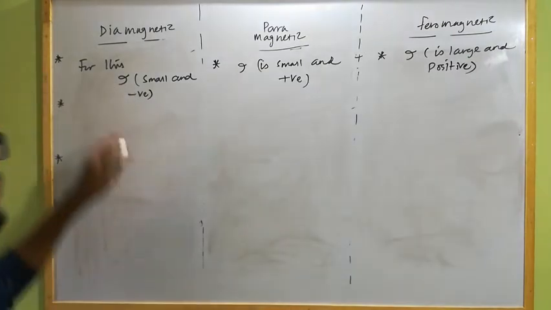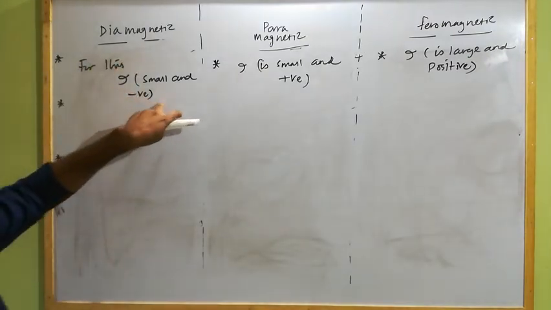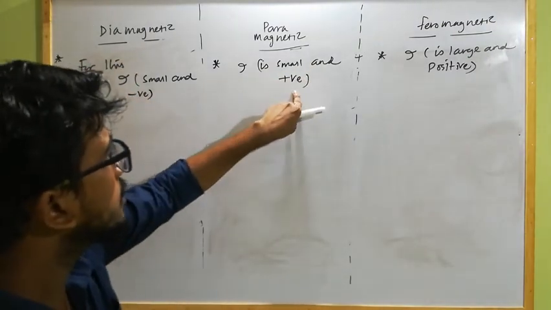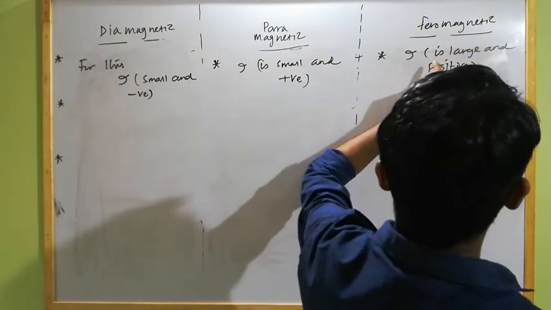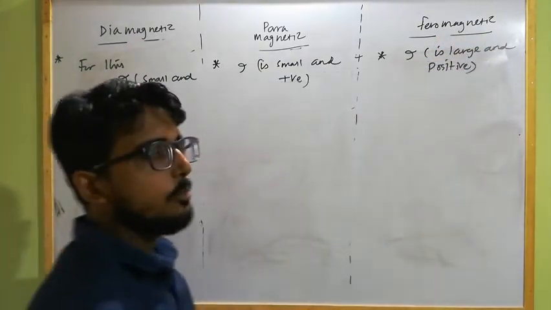You have to remember, for diamagnetic I is small and negative, for paramagnetic I is small and positive, and for ferromagnetic I is large and positive.